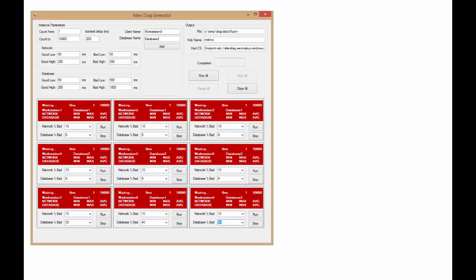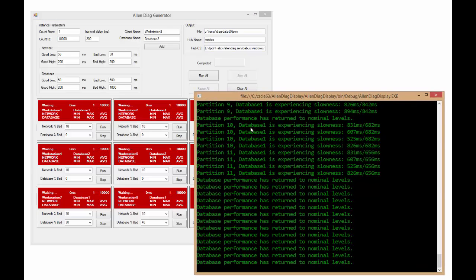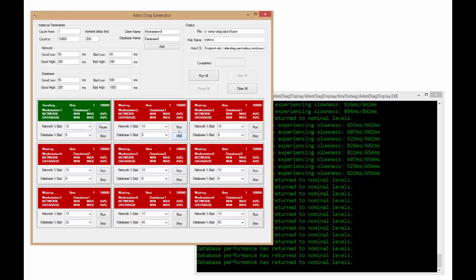Now let me bring up the console application that is actually going to be watching for the output here. You can see this is from a previous run up here, but right now the database is not experiencing any sort of problems. So if I come in here and start to spin up the good ones, they're going to start emitting information up to the event hub, and you can see how many are going up there. They're just flying along, but nothing is really changing over here, which is good, right? Because nothing should be changing. There's nothing bad that could be happening right now, because my database percent bad is all 0.